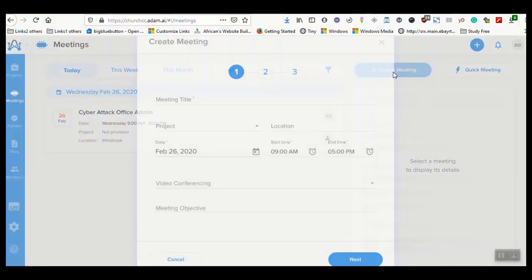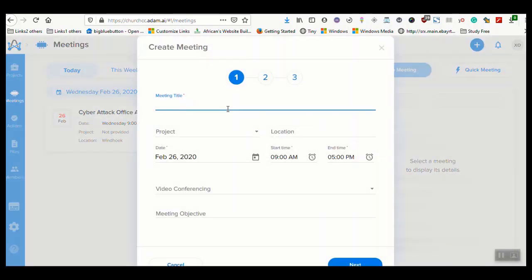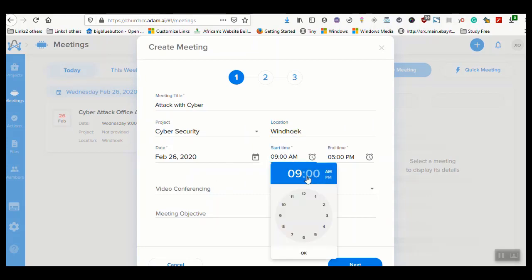Let me create a new meeting. I'm going to call this meeting attack with cyber. I'm going to select the project cybersecurity, location Ventuk, because I'm located in Ventuk. And today's the 26th.